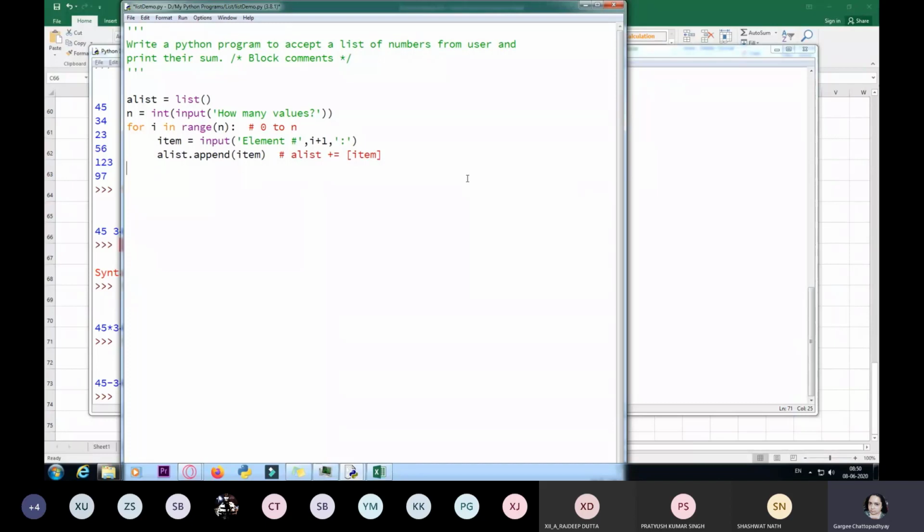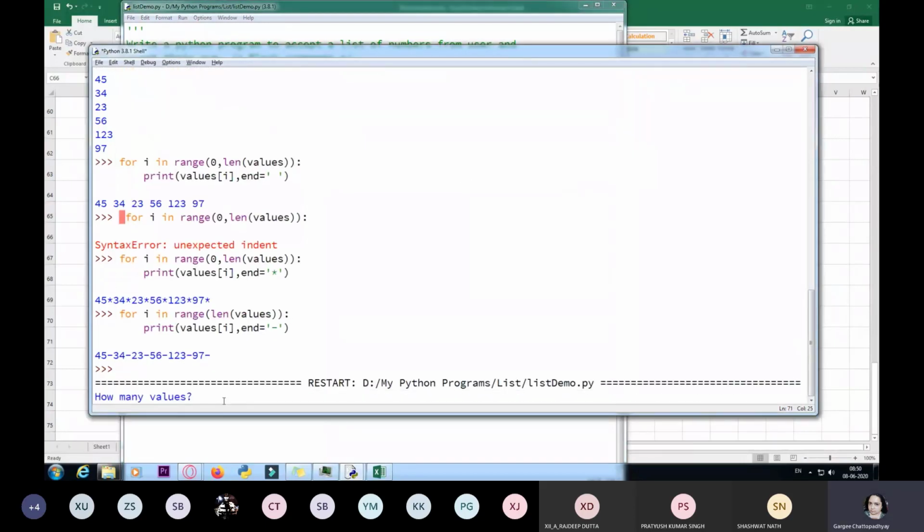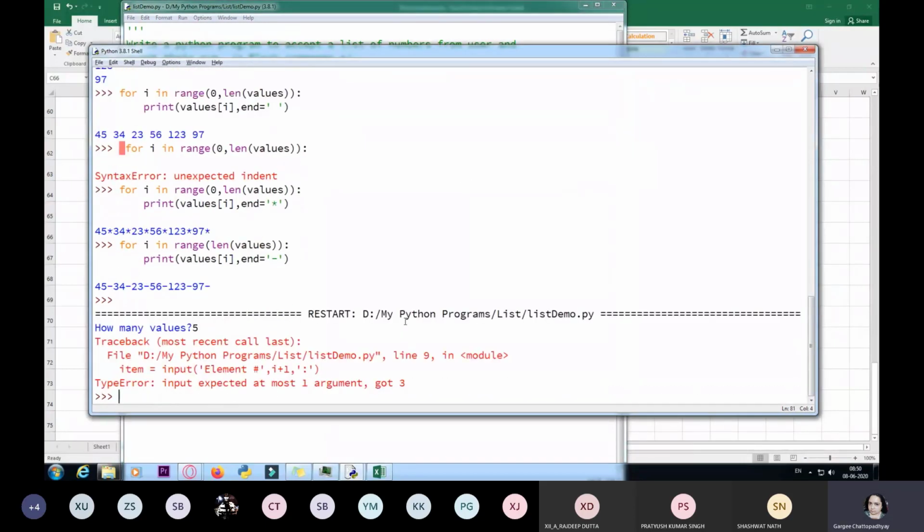So once this is done, I'm going to print my list. Now I just don't have to print the list, I also have to find their sum. For finding the sum, I'm coming to that a little later. First I will save this and we will run this. How many values? So I'm going to write 5 values.